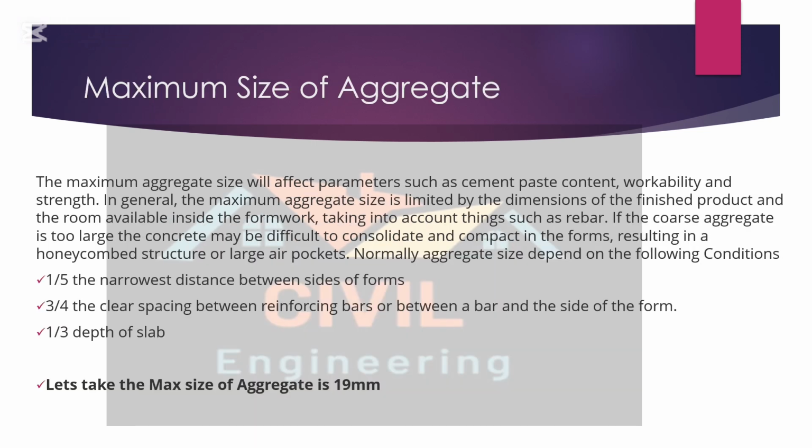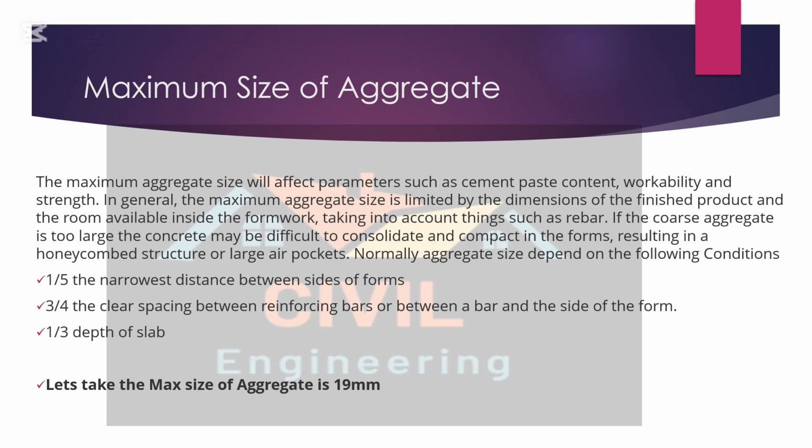The next step in the concrete mix design is to find the maximum size of aggregate. So friends, the maximum size of aggregate will affect parameters such as cement paste content, workability and strength. In general, the maximum aggregate size is limited by dimensions of the finished product and room available inside the formwork.